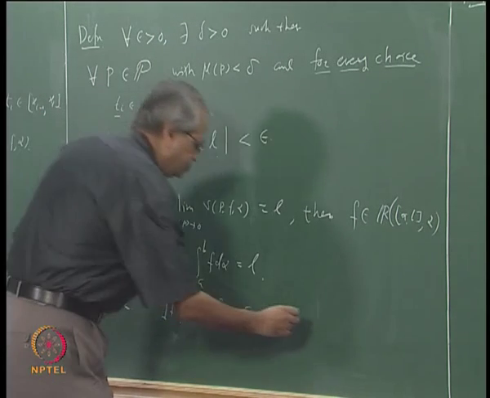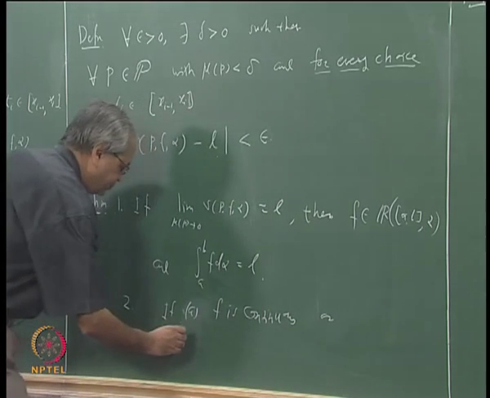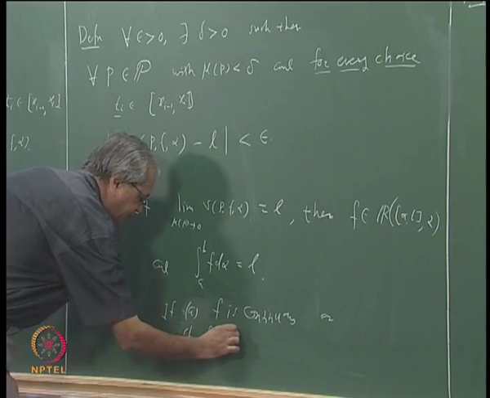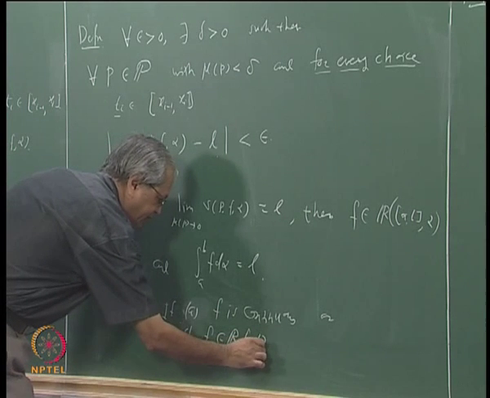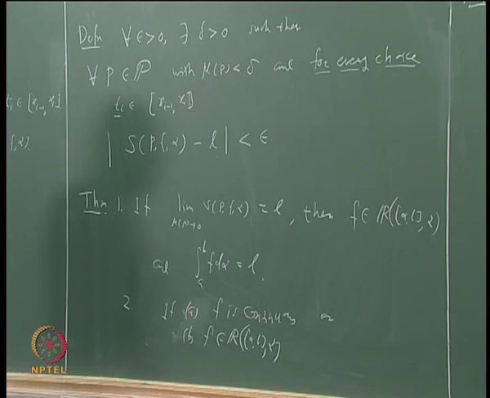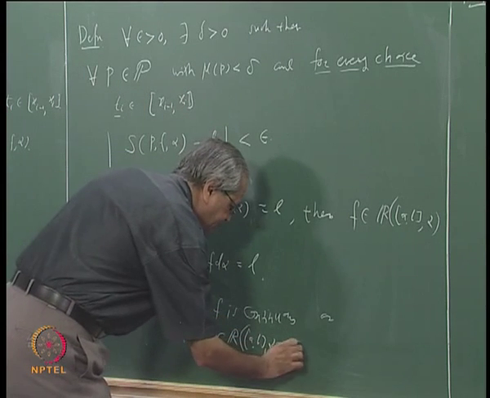Or f is integrable with respect to alpha on [a, b], and alpha is continuous.